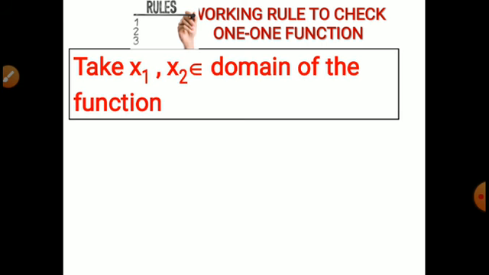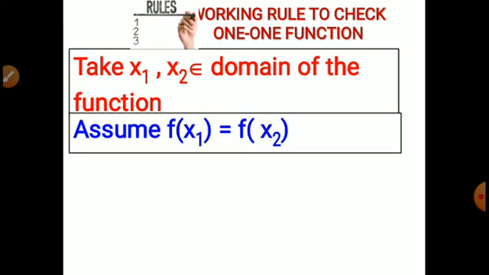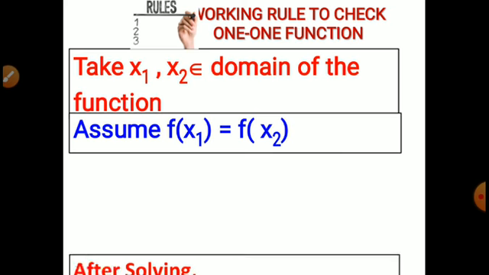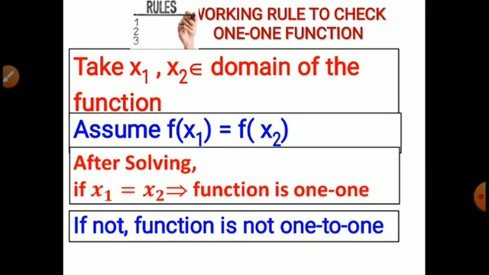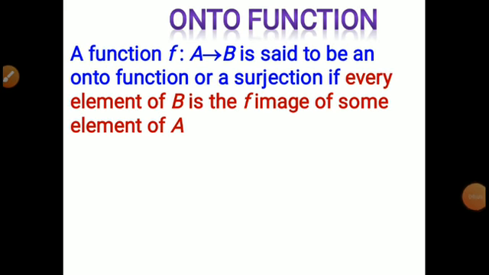So the working rule to check whether a given function is 1-1: assume first f of x1 equal to f of x2, and after solving, if x1 equals x2, the function is 1-1. Otherwise it is not a 1-1 function. Now let us go for the onto function. A function f from A to B is said to be an onto function, or the other name is surjection. The other name for the 1-1 function is injection, and this is surjection.